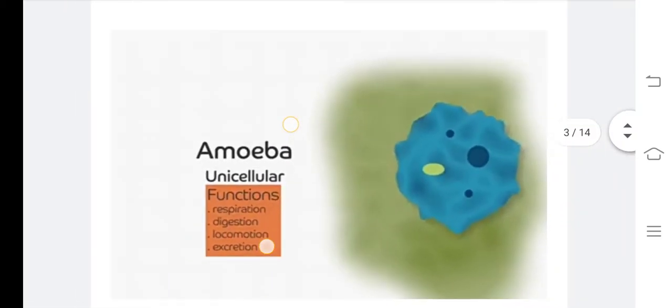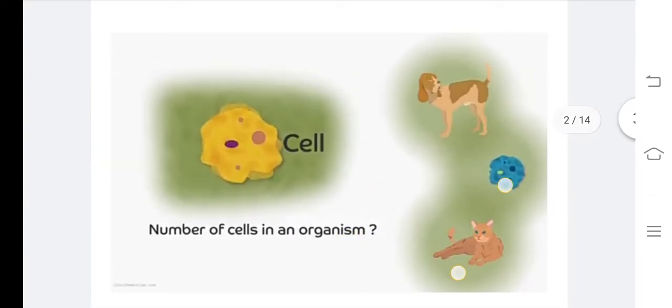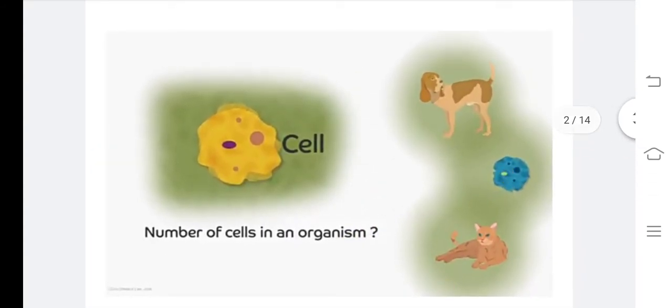What about cat and dog, children? Observe the picture of cat and dog. Do they have a single cell? No. They have many cells which make up their entire body. What do we call this? Dogs and cats belong to multicellular organisms.